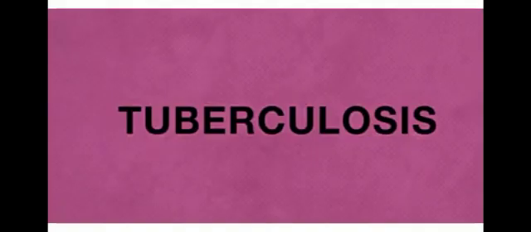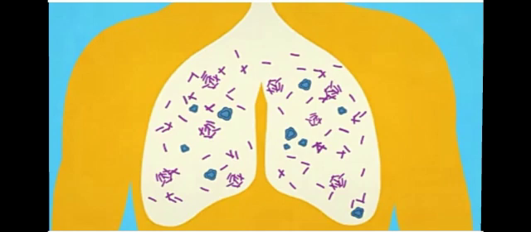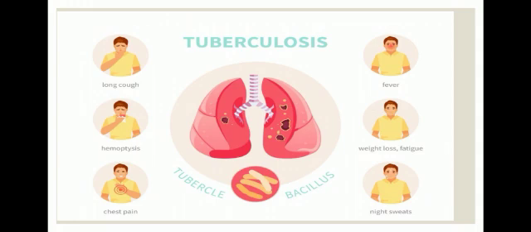Next we see TB, tuberculosis. Tuberculosis is caused by Mycobacterium tuberculosis. They mostly affect the lungs. This disease first affects the lungs only, so we are not able to breathe properly. Now we see the symptoms of TB: long cough, hemoptysis, chest pain, fever, weight loss, night sweat. These are the symptoms of tuberculosis, TB.